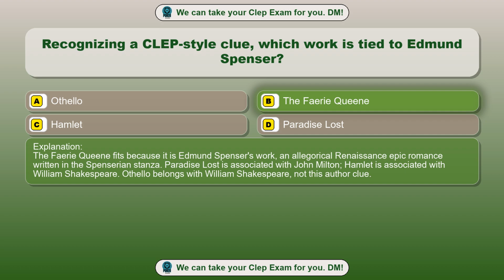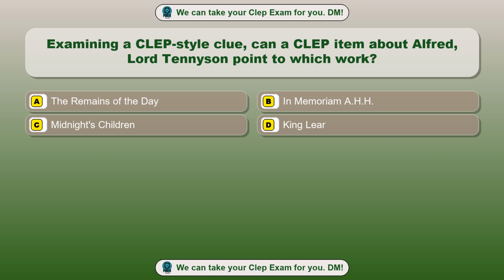Paradise Lost is associated with John Milton, Hamlet is associated with William Shakespeare. Othello belongs with William Shakespeare, not this author. Question 16. Examining a CLEP style clue, can a CLEP item about Alfred, Lord Tennyson point to which work?